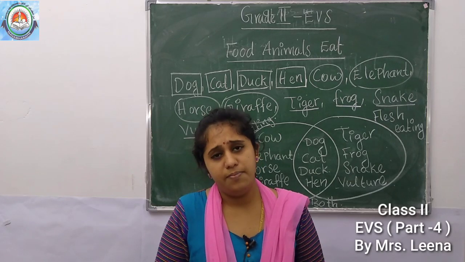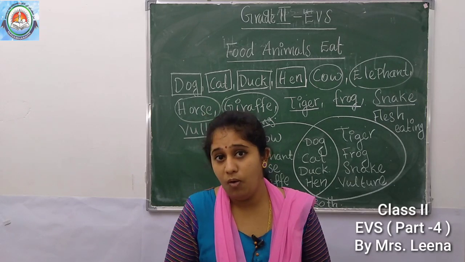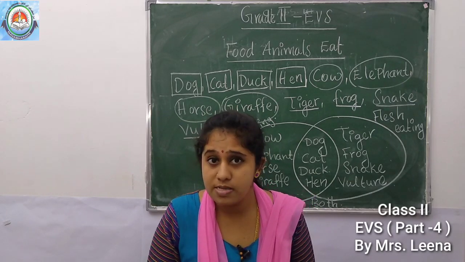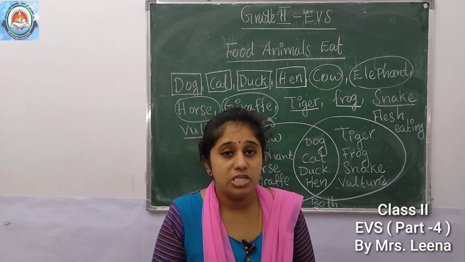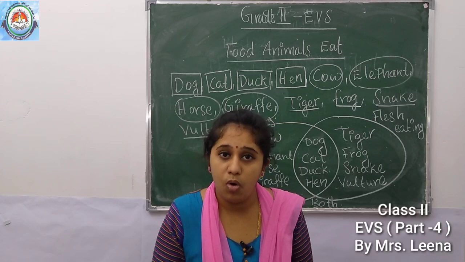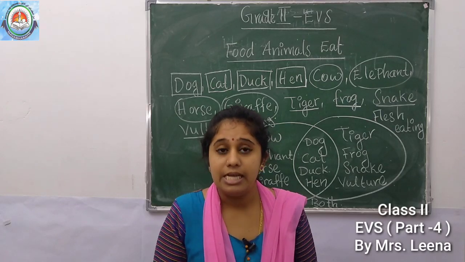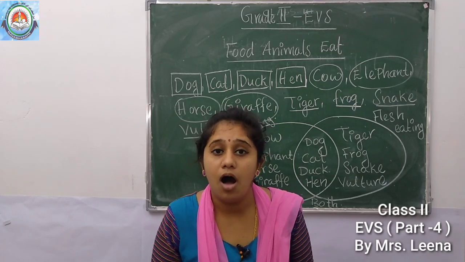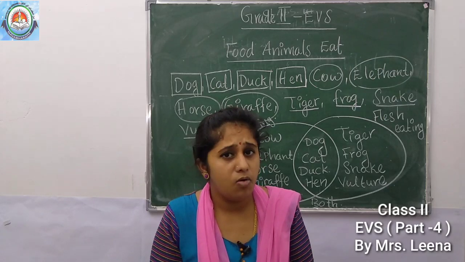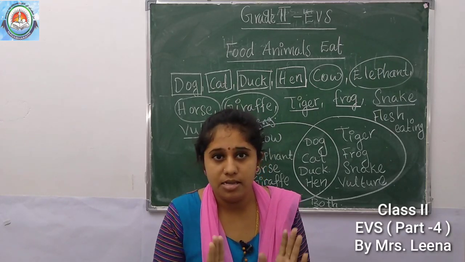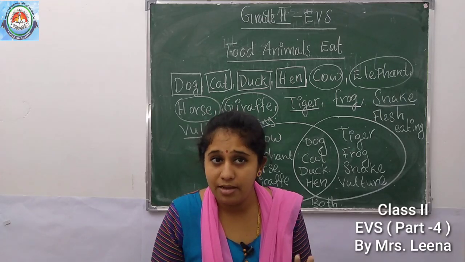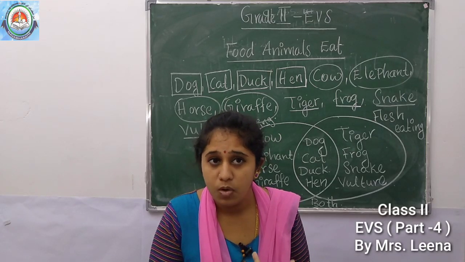Just think, children. Yes, no. Why? We cannot say that if there are no plants in the jungle, the flesh eating animals have no problems. Why? See, the flesh eating animals always depend upon which animals? Yes, the animals that eat plants, isn't it? For example, a tiger depends upon deer or zebra.